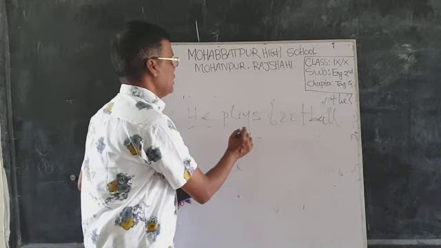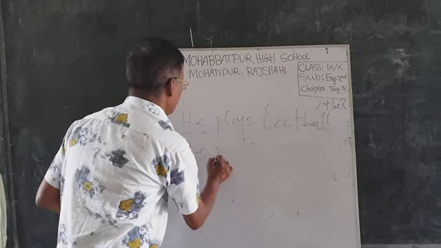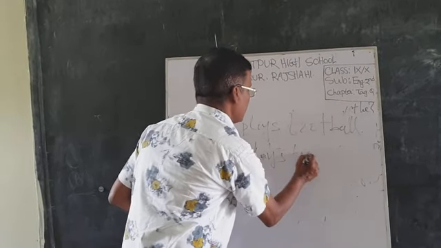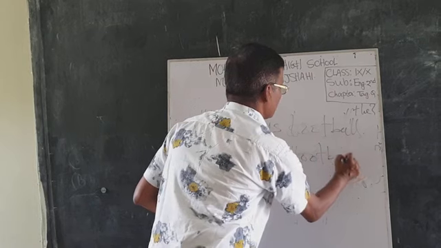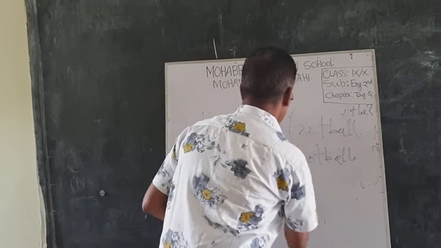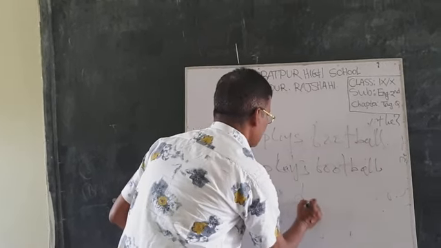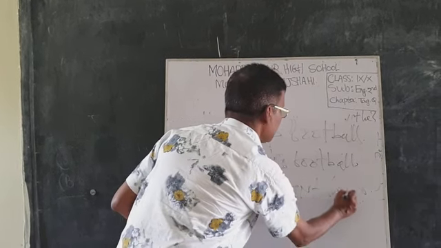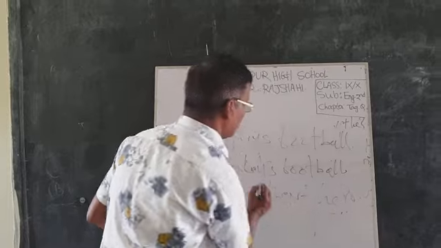So you write down, he plays football, and then comma, and the tag is doesn't he. This is a tag question, doesn't he.